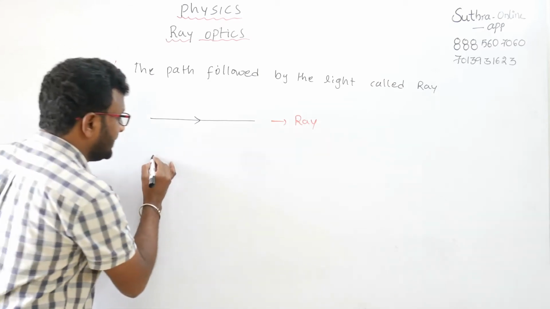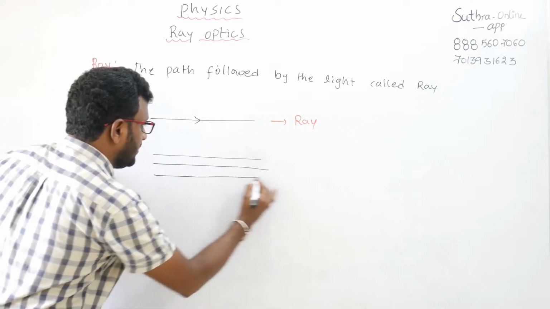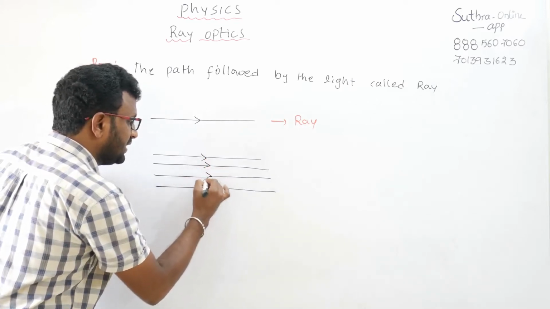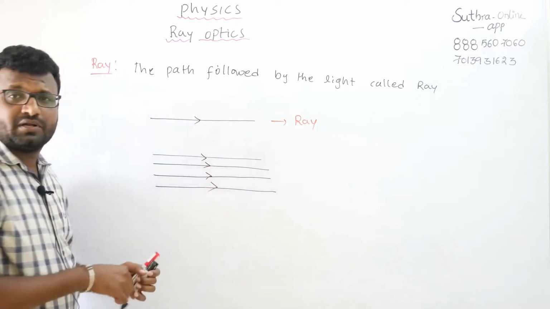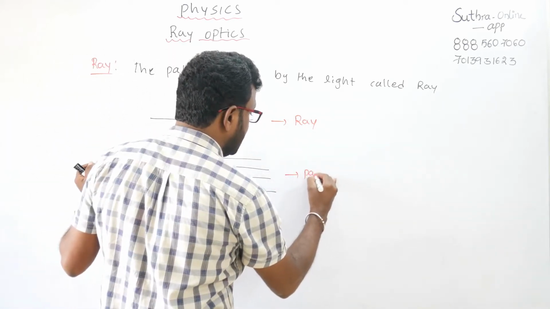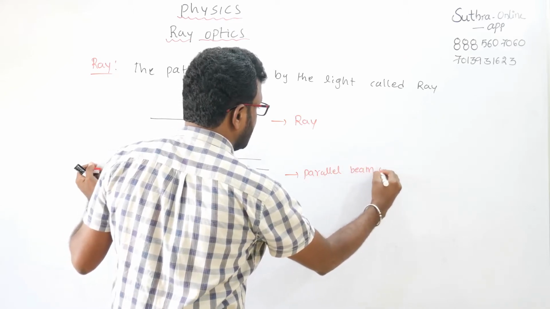If many rays, or a bundle of rays, are coming parallel to each other, that is called a parallel beam of light. This group of rays coming parallel to each other is a parallel beam of light.